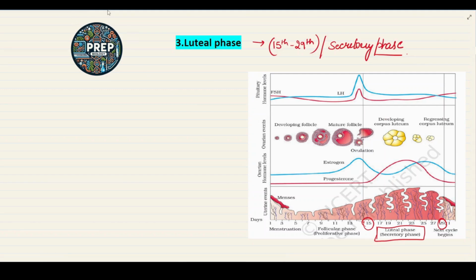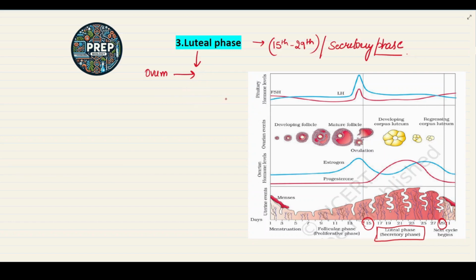Now understand it briefly. What happens? We know that the ovulation occurs and the ovum is released from the Graafian follicle.